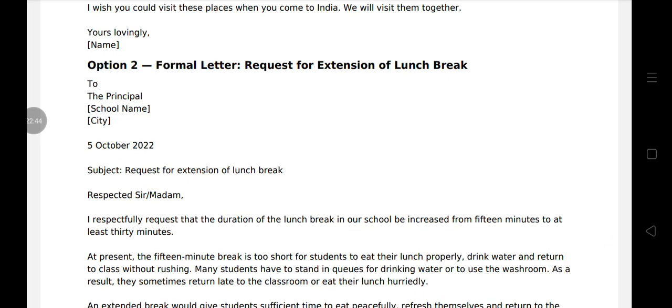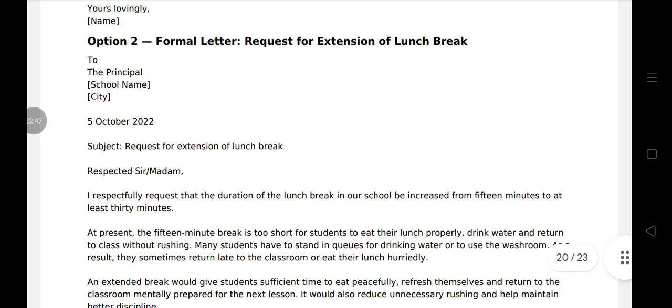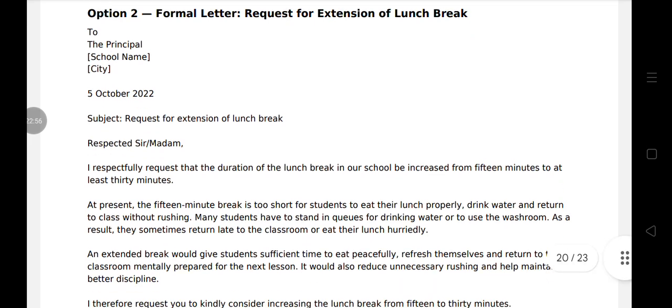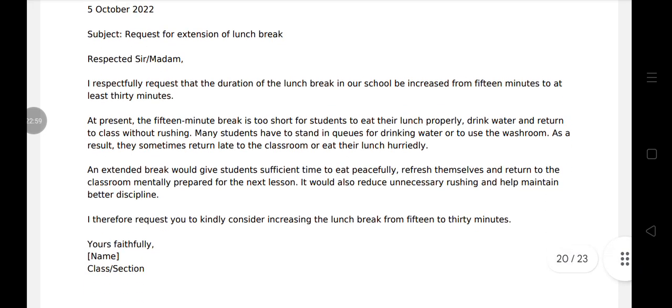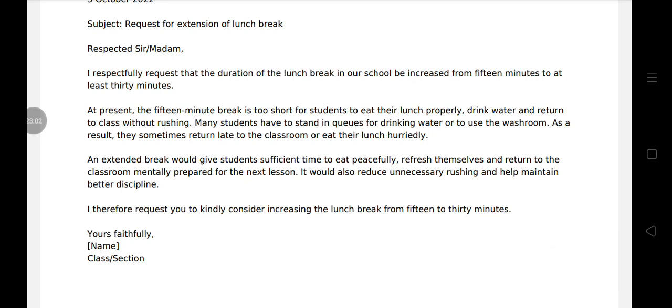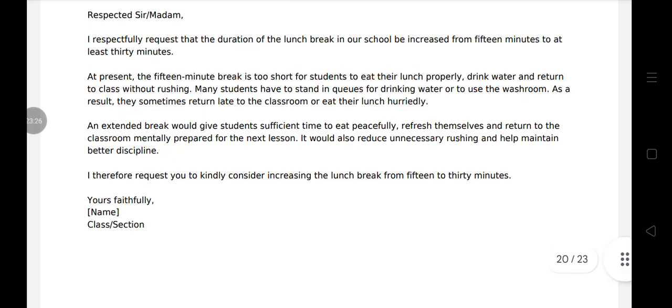Option 2, formal letter. Request for extension of lunch break. To the principal, then school name, city, date, subject, request for extension of lunch break. Respected sir, ma'am, I respectfully request that the duration of the lunch break in our school be increased from 15 minutes to at least 30 minutes. At present, the 15-minute break is too short for students to eat their lunch properly, drink water, and return to class without rushing. Many students have to stand in queues for drinking water or to use the washroom. As a result, they sometimes return late to the classroom or eat their lunch hurriedly.